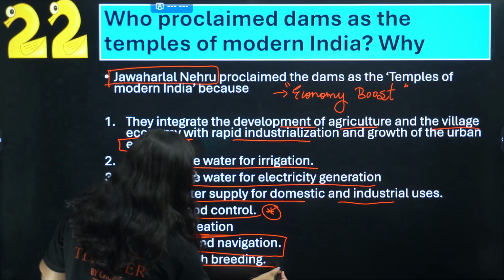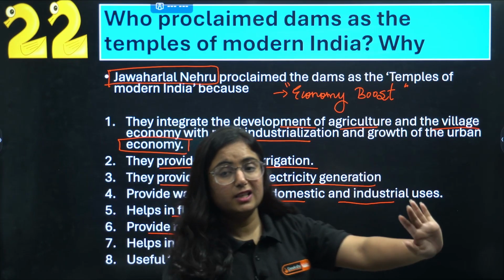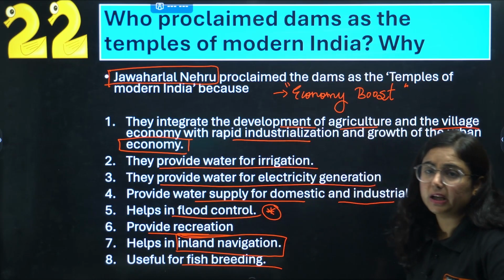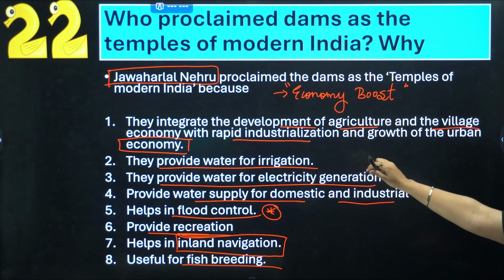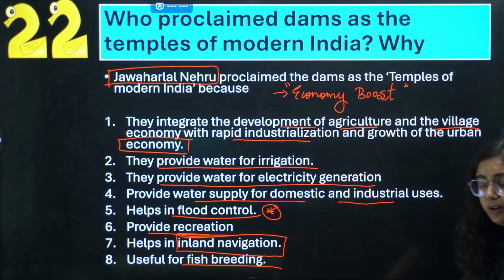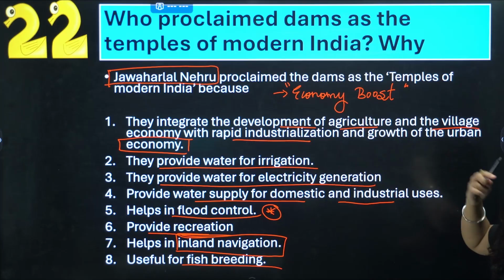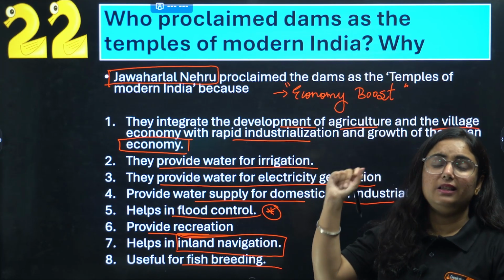They are also useful for fish breeding, because fishery is adding so much to our Indian economy. So this is the reason why dams are considered temples of India. So learn this answer. We have so many points that you can use in your exams and score full 5 marks in this question.